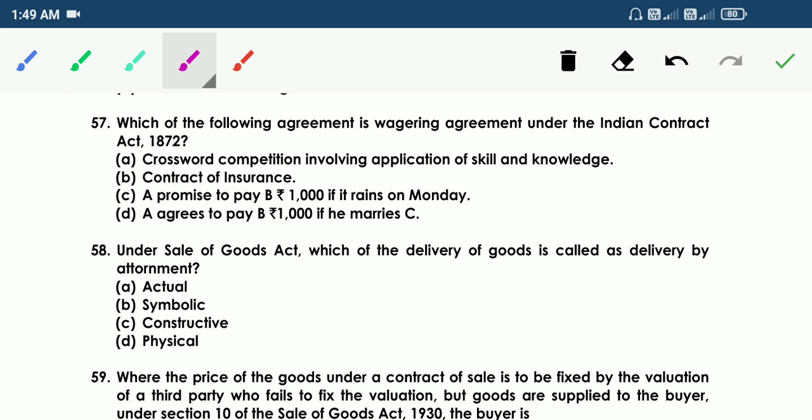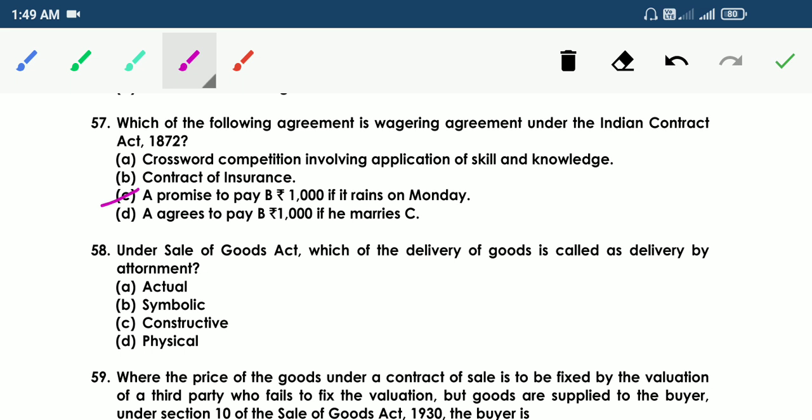Next, 57. Which of the following agreements is a wagering agreement under the Indian Contract Act 1872? Option A, crossword competition involving application of skill and knowledge. B, contract of insurance. C, A promises to pay B 1000 rupees if it rains on Monday. D, A agrees to pay B 1000 rupees if he marries C. So the answer is C. A promise to pay B 1000 rupees if it rains on Monday is the wagering agreement.